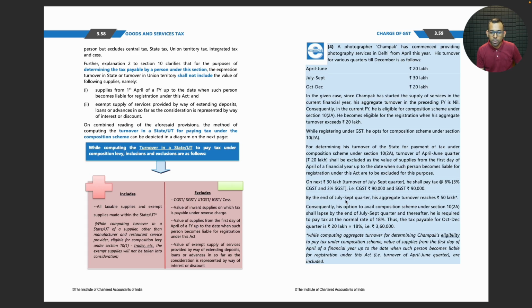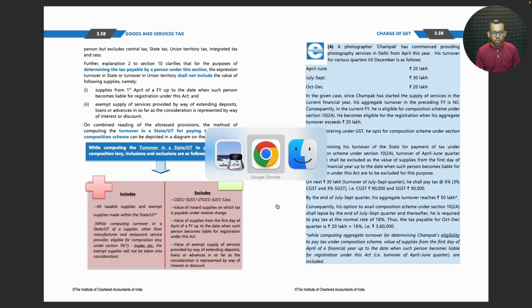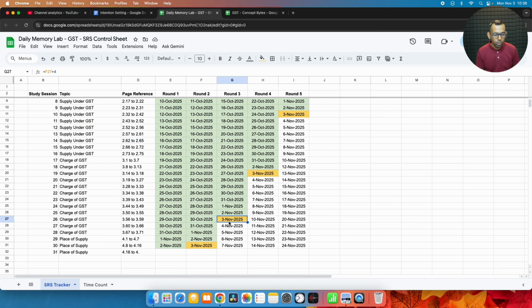By the end of the July-September quarter, his aggregate turnover reaches 50 lakhs. Consequently, his option to avail the composition scheme under section 10 subsection 2A shall lapse by the end of the July to September quarter, and thereafter he is required to pay tax at the normal rate of 18%. Thus, the tax payable for the October to December quarter is 3,60,000. Okay, so on that note, we will conclude this segment.